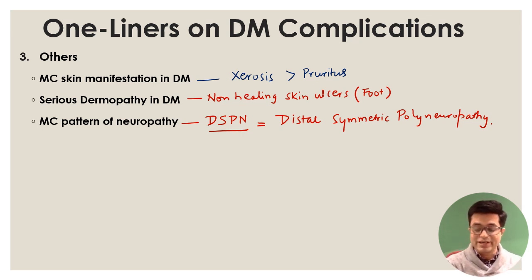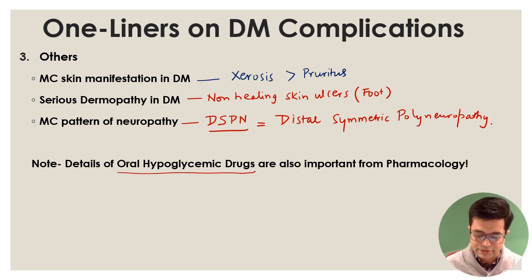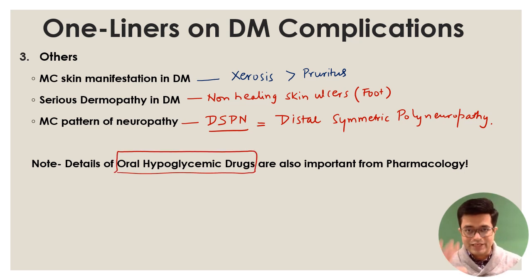I'm not discussing here because it's a revision video and just a few days are left. But my sincere advice to you, please read oral hypoglycemic drugs. Once you finish this video, before you sleep or when you get up in the morning, first thing you do, oral hypoglycemic drugs. Don't go into unnecessary details.